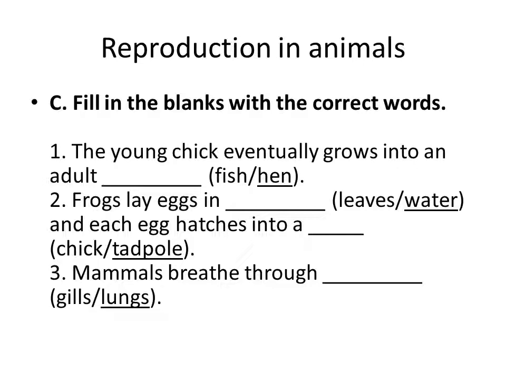I am repeating again. Fill in the blanks with correct words. The young chick eventually grows into an adult dash, fish or hen. So you have to write the hen. Second, frog lays the egg in dash, land or water. So you have to write water. And each egg hatches into the tadpole. Third one, mammals breathe through dash. So mammals, they breathe through lungs.